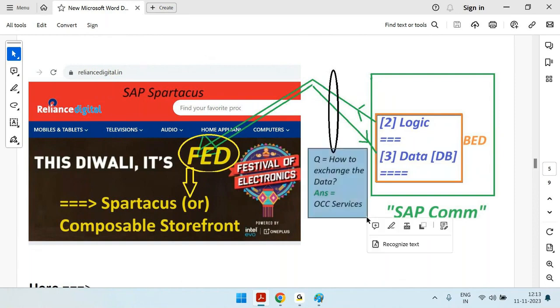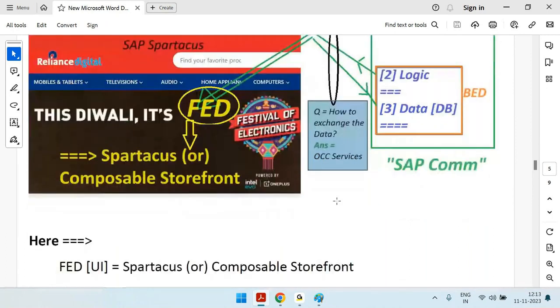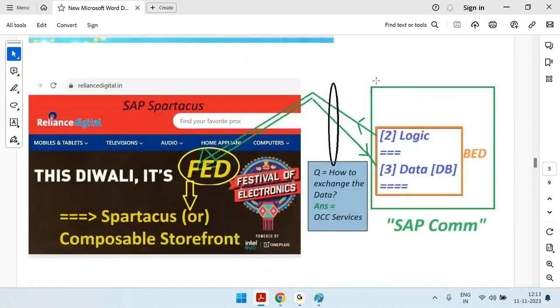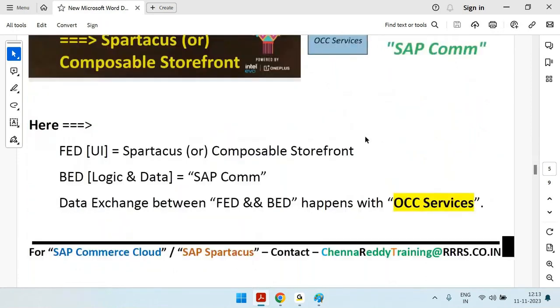That means between the front end and back end, between Spartacus and SAP Commerce, or between Composable Storefront and SAP Commerce, the data is exchanged through OCC services. In simple words, OCC services are also called REST services. So if a company goes with a Composable Storefront with SAP Commerce, what are the advantages?